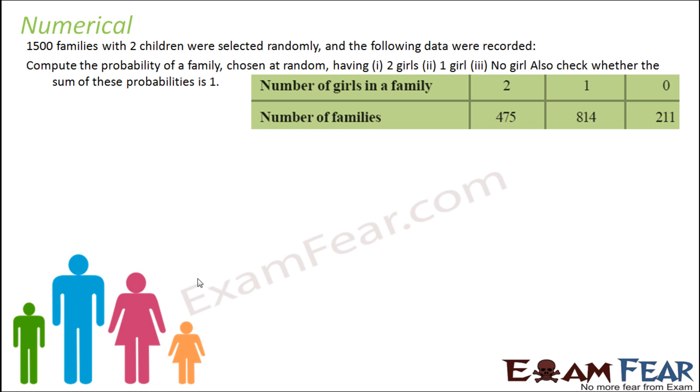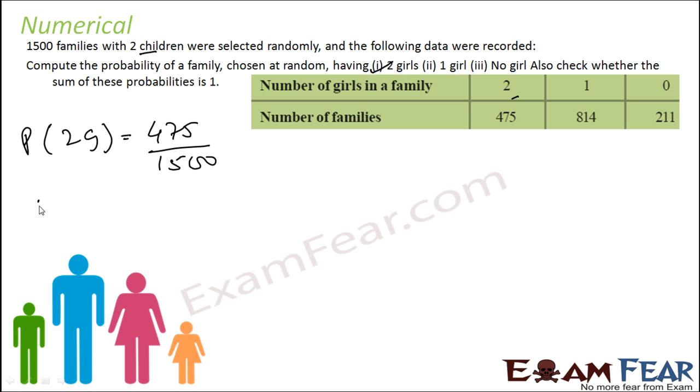1500 families with 2 children were selected and the following data was recorded. The number of families with 2 girl children is 475, with 1 girl child 814, and with 0 girl children 211. We have to find the probability of having 2 girl children. So the probability of having 2 girl children is the total number of cases when we have 2 girl children by the total number of families, that is 1500.